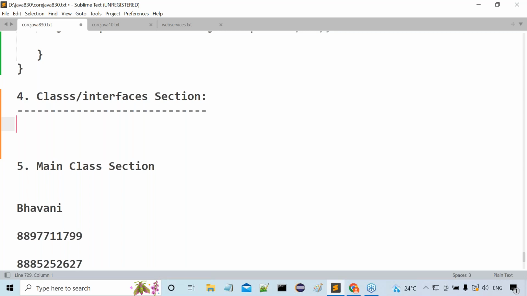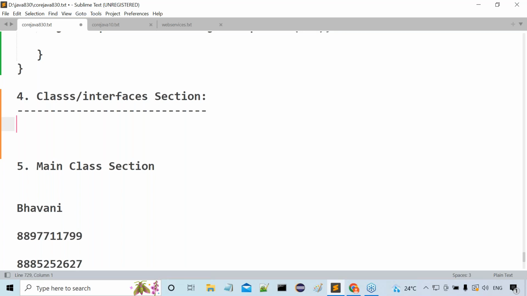Sir, what is this real world entity? The definition is okay: to represent real world entities, we have to use classes. That I understood. But what is this real world entity? It's very clear. Student is a real world entity or not? Really exists in the world, right? Student is a real world entity. Am I right or not? Next, employee is a real world entity or not? Account is a real world entity or not? Transaction is a real world entity or not? Customer is a real world entity or not?